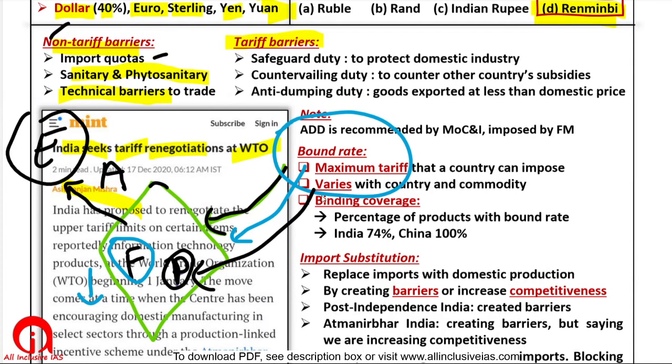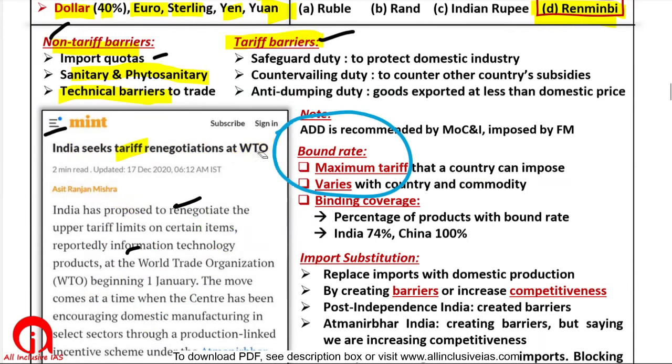They are habitual of cheap imports from China, therefore they are not purchasing from Indian factories, therefore Indian factories are closing down. Or the Indian government wants to promote mobile manufacturing in India, so the Indian government will impose high tariffs on mobile imports. So these are tariff barriers.